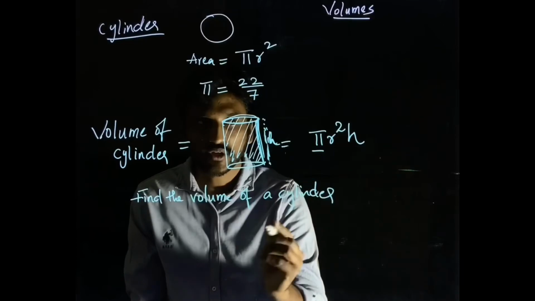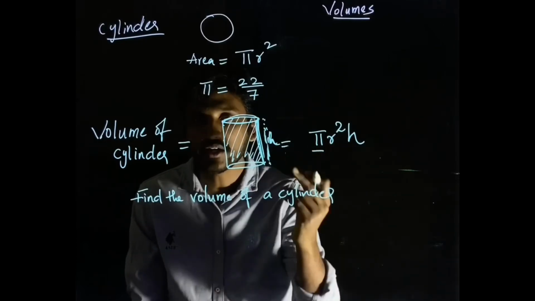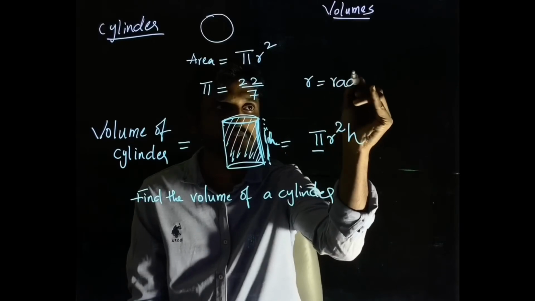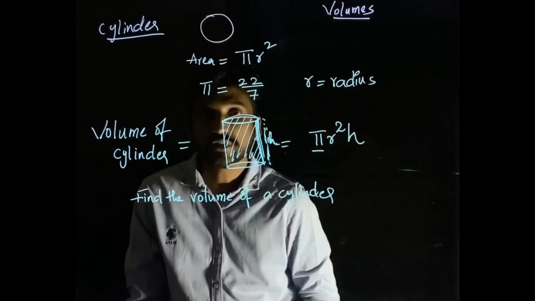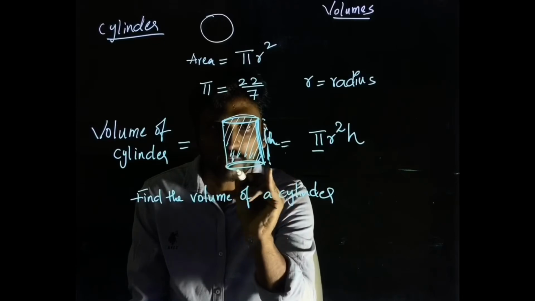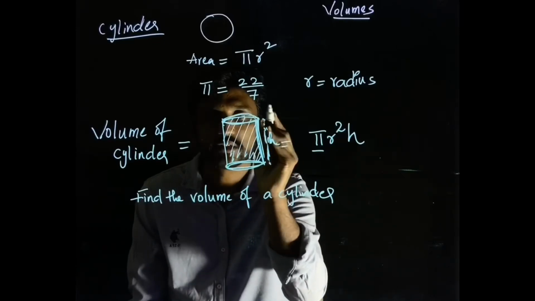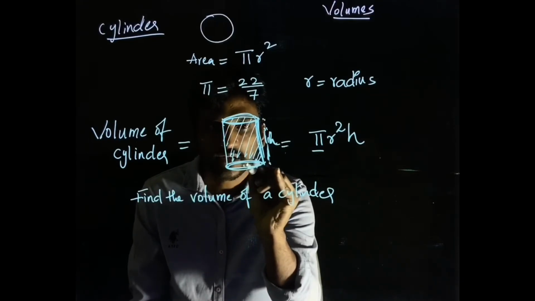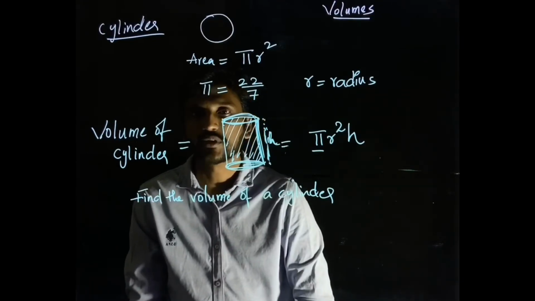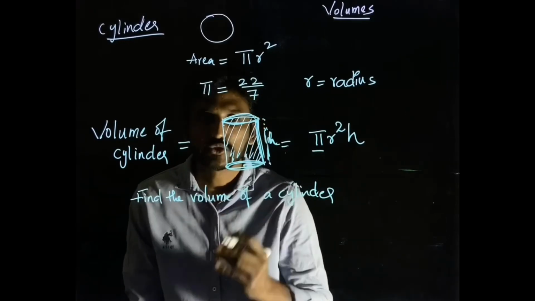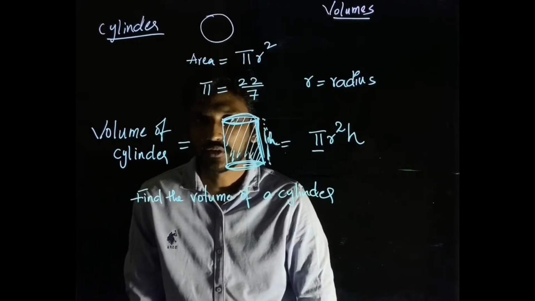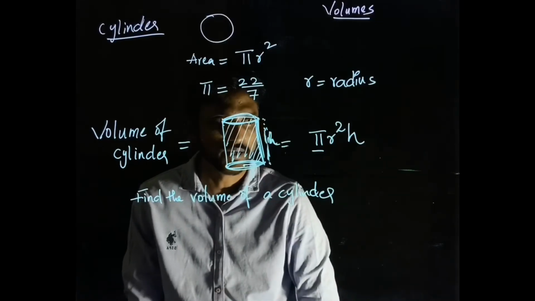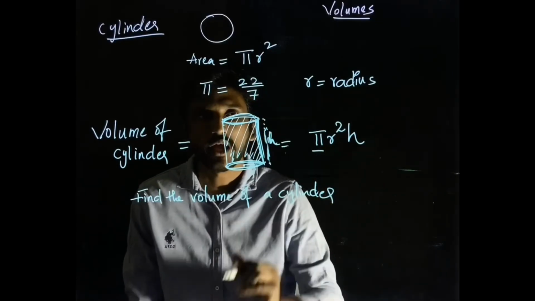And what do you need to have? You need to have r. R is what? R is the radius of the circle. Which circle? The circle that you have at the bottom and the top. This circle, it is the same circle obviously. So this circle will have a radius, right? You know, radius is the distance from the center of the circle to any of the points on the circumference. So you need to have this value r, which is radius, and you also need to have the height.